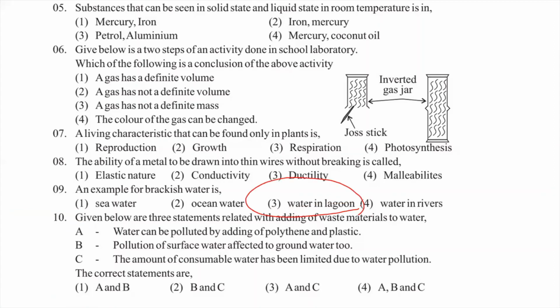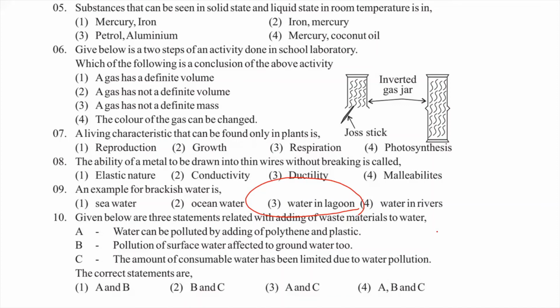See the 10th one. Given below are three statements related with the adding of waste materials to water. So that depends on water pollution. Water pollution is made mainly by human activities: adding polythenes, dead animals into the water bodies, chemical waste from agriculture, and industrial waste.